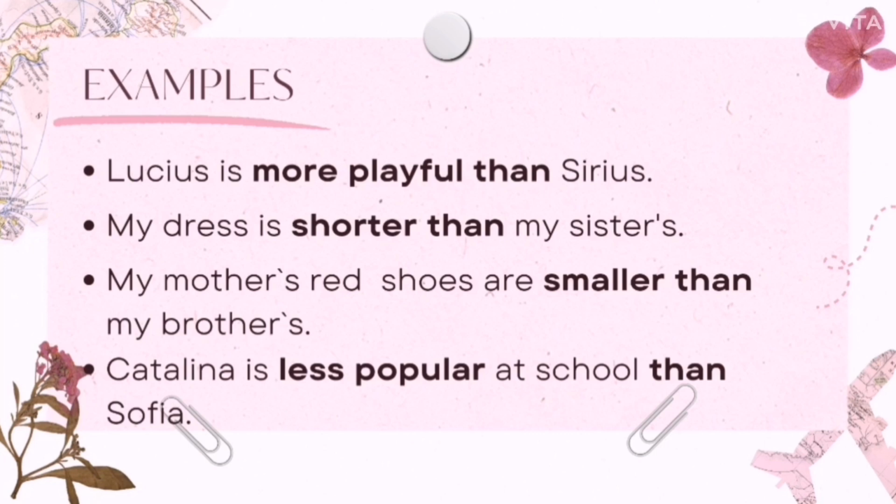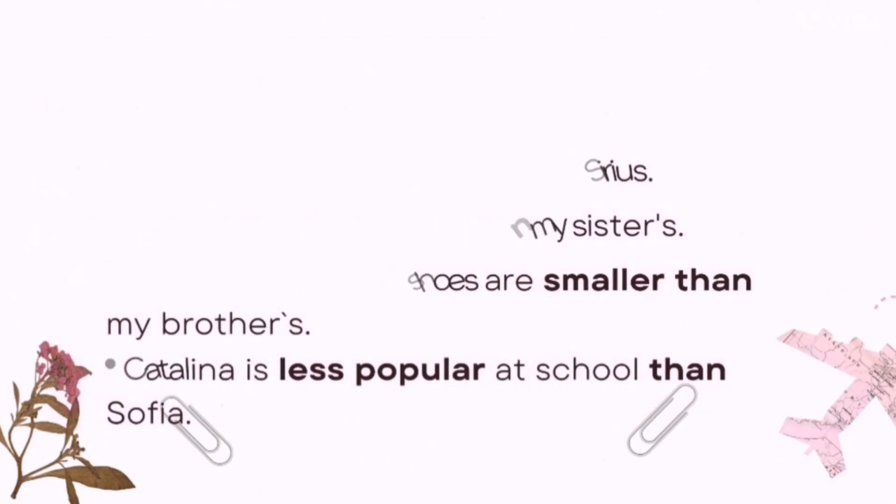Next, my mother's red shoes are smaller than my brother's. Smaller than is the adjective. Catalina is less popular at school than Sofia. Less popular is the adjective.